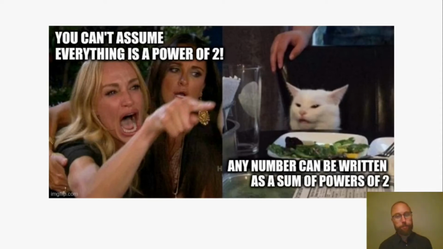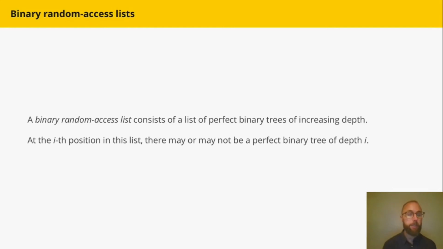But there's one observation I can make, which is that any number can be written as a sum of powers of 2, using its binary representation. And that's the key idea behind these binary random access lists. So a binary random access list consists of a list of perfectly balanced binary trees of increasing depth. And at the ith position in this list, there may or may not be a perfect binary tree of depth i. So let's look at some examples.